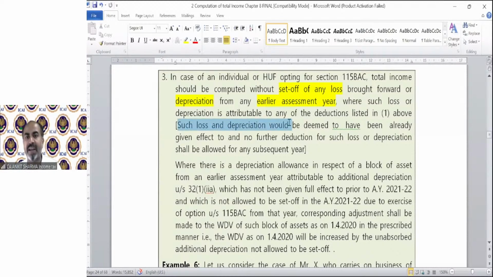Such loss and depreciation would be deemed to have been already given effect to, and no further deduction for such loss or depreciation shall be allowed for any subsequent year. So technically, if you opt for section 115BAC, then any unabsorbed depreciation and brought forward loss cannot be claimed in the year you apply section 115BAC, and not in any subsequent year also. That loss and unabsorbed depreciation will lapse forever. Clear?